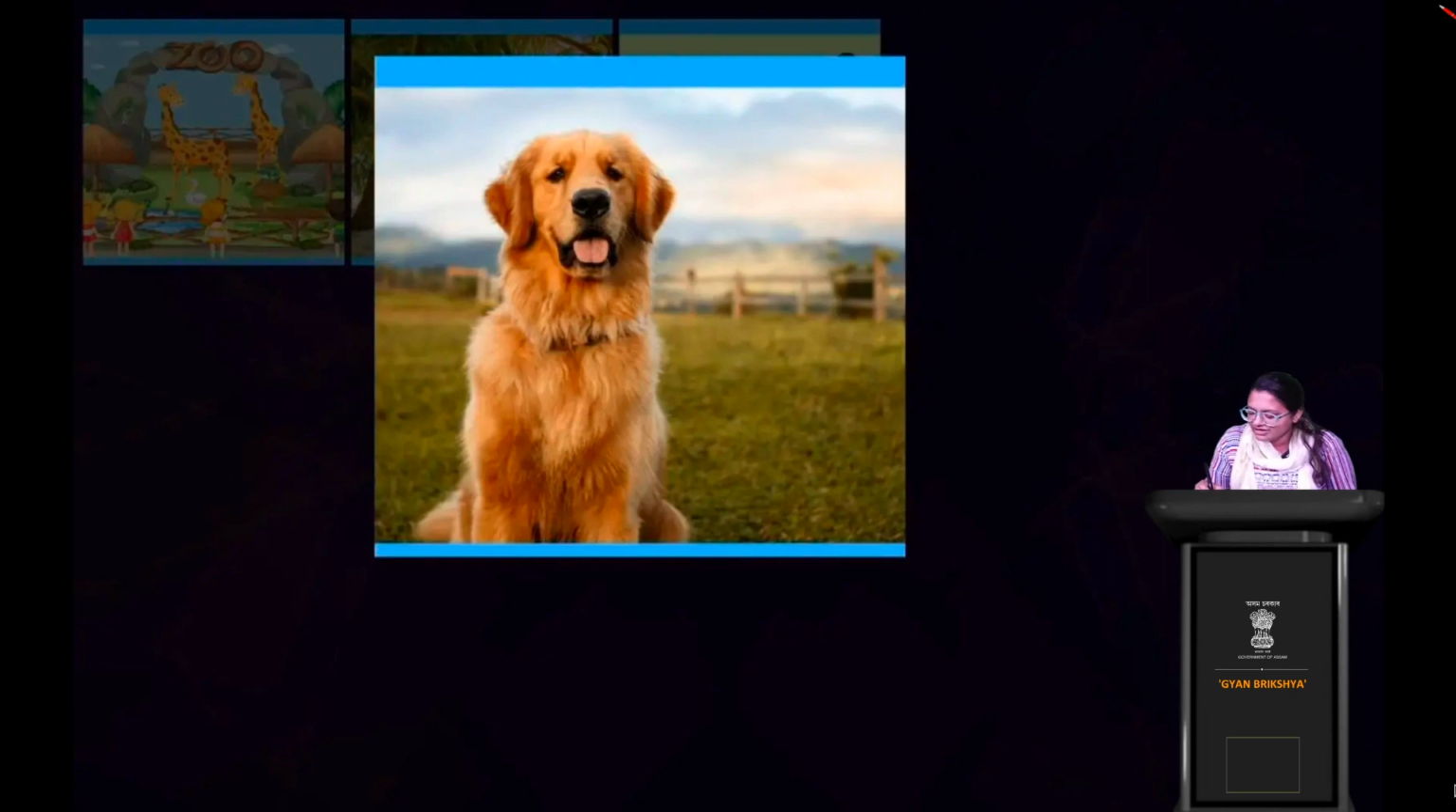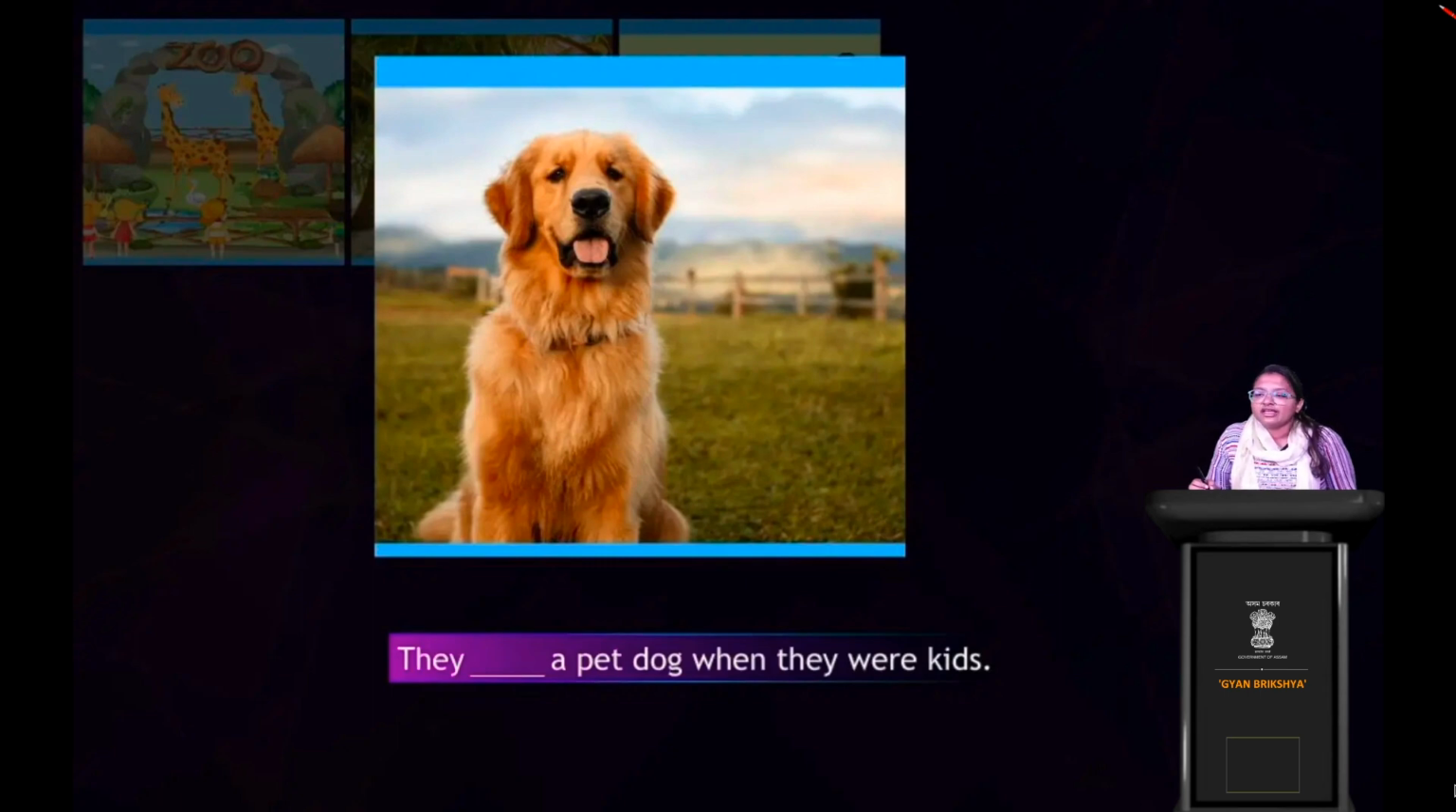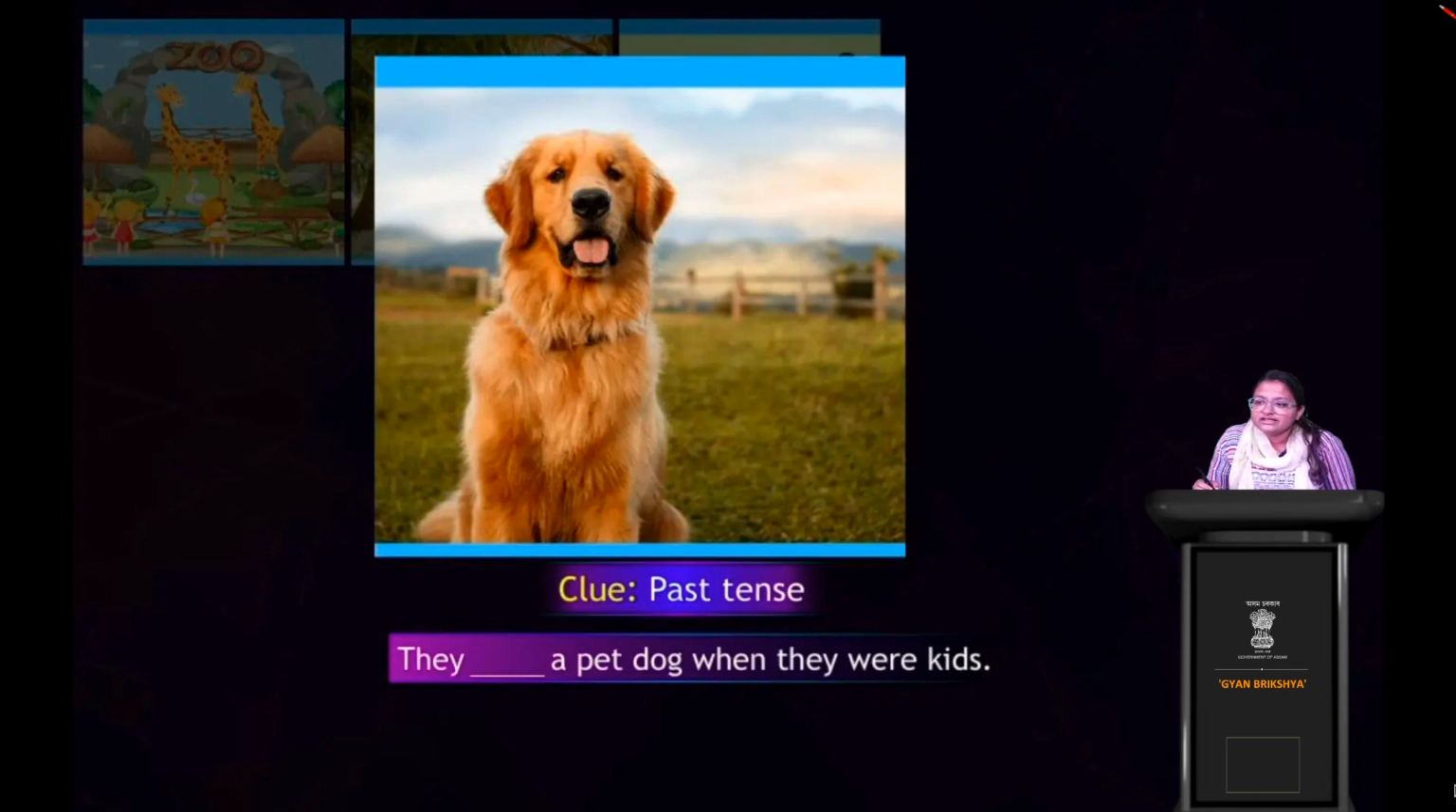Beautiful dog, right? Very cute. The sentence is: they dash a pet dog when they were kids. Now, what's the clue? The clue is past tense, right? How are you going to change it? We will say they had. Very good. They had a pet dog when they were kids. Clear to you? Okay.